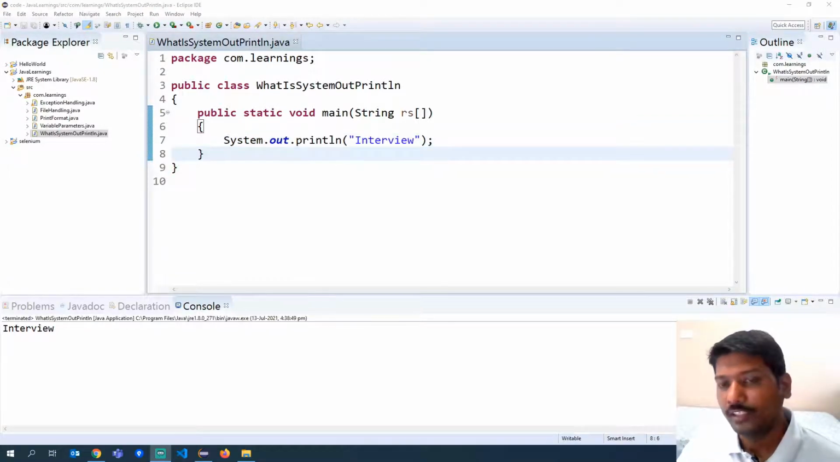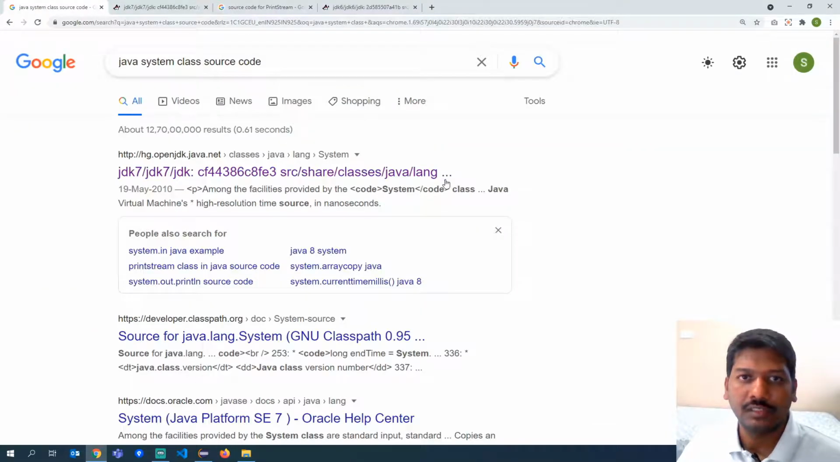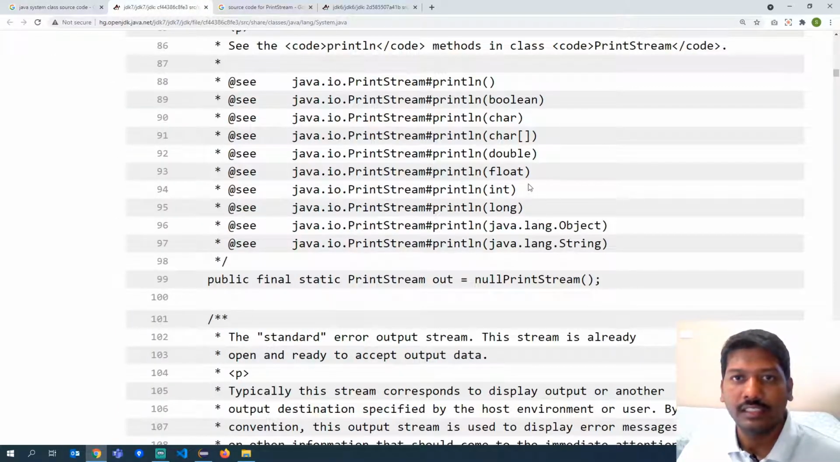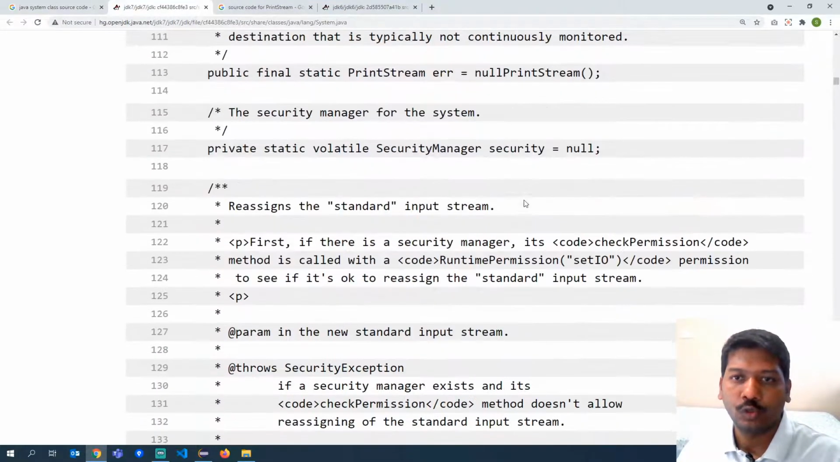Now let us do one thing. We will go into the source code of Java and see how the system class has been defined, and in the system class how this out object has been declared. I have already searched for the system class code. I just searched for Java system class source code, and then I opened the first link. It is already opened here. This is the complete source code of the system class.